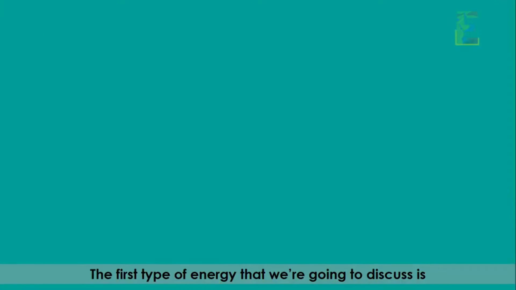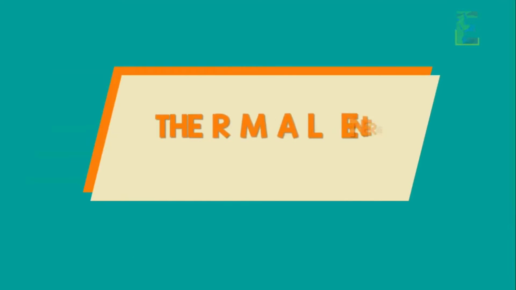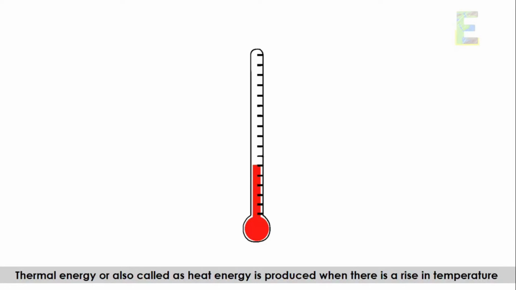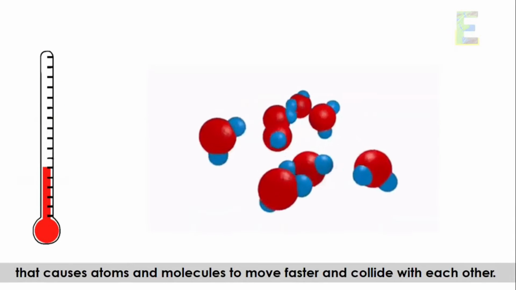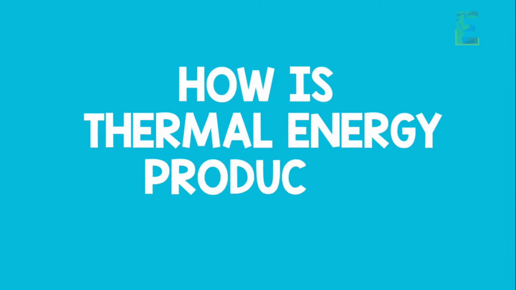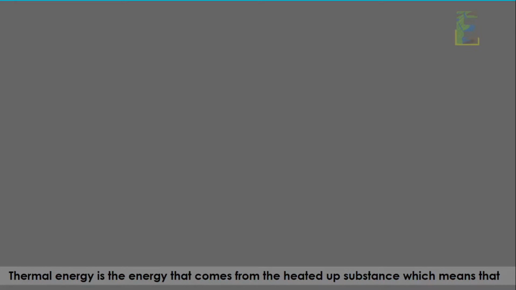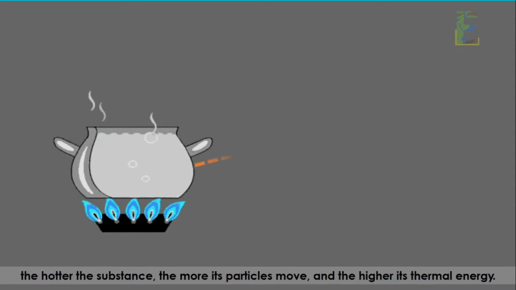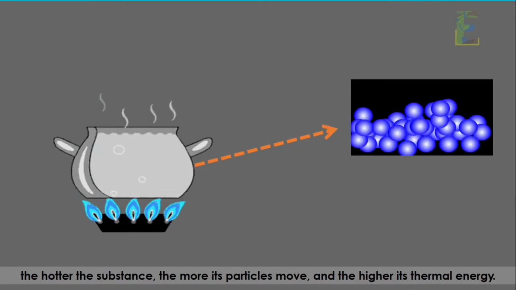The first type of energy that we're going to discuss is the thermal energy. Thermal energy, or also called heat energy, is produced when there is a rise in temperature that causes atoms and molecules to move faster and collide with each other. But how is thermal energy produced? Thermal energy is the energy that comes from the heated up substance, which means that the hotter the substance, the more its particles move, and the higher its thermal energy.